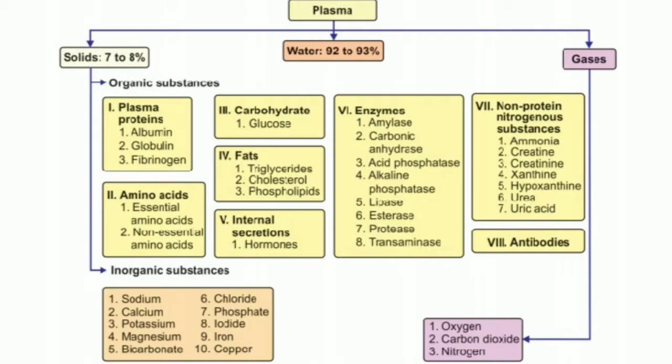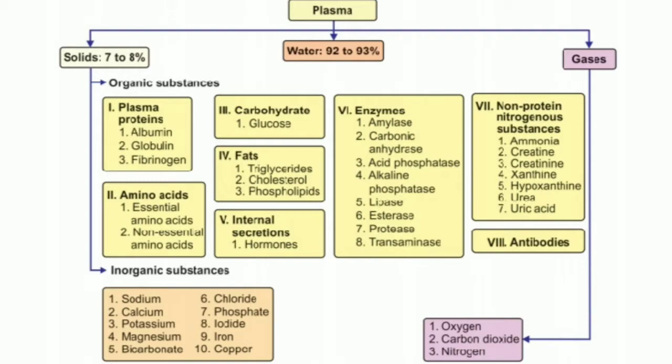Amino acids include essential amino acid and non-essential amino acid. Carbohydrates are glucose, and fats include triacylglycerides, cholesterol, phospholipids. Some enzymes are also present in the plasma, like amylase, carbonic anhydrase, acid phosphatase, alkaline phosphatase, lipase, esterase, protease, and transaminase.